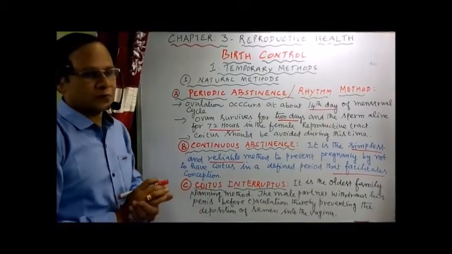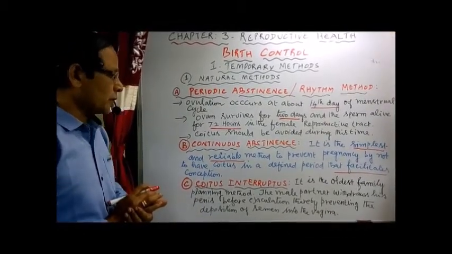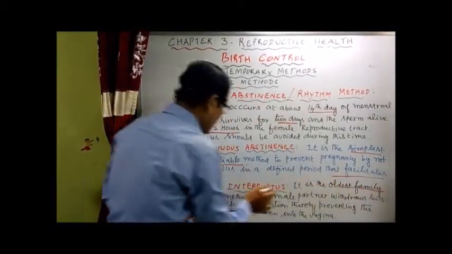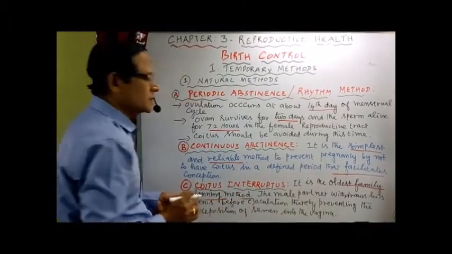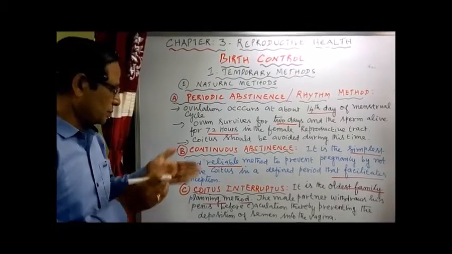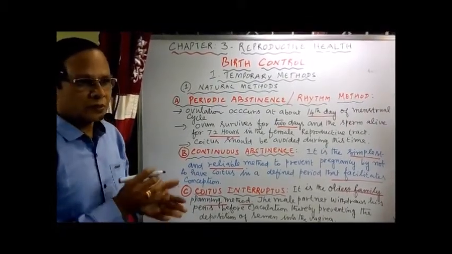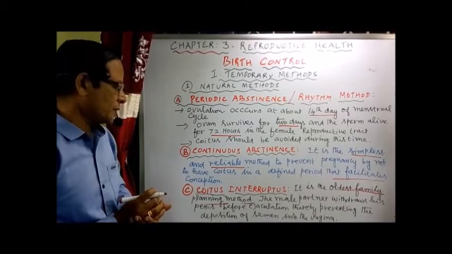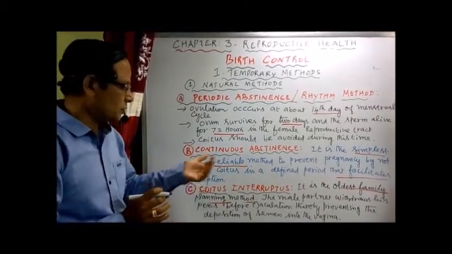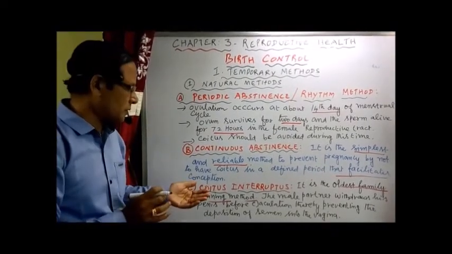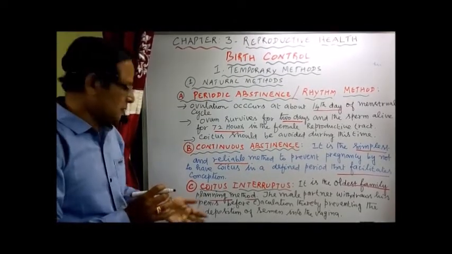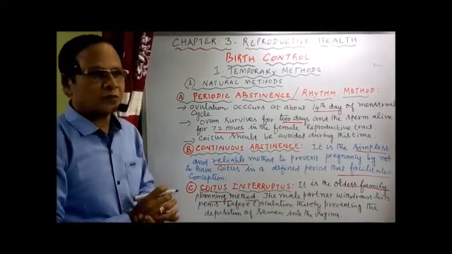Now coitus interruptus. It is done by the male. It is the oldest family planning method. The male partner withdraws his penis just before ejaculation, because ejaculation results in the release of semen, thereby preventing the deposition of semen into the reproductive tract, particularly into the vagina.